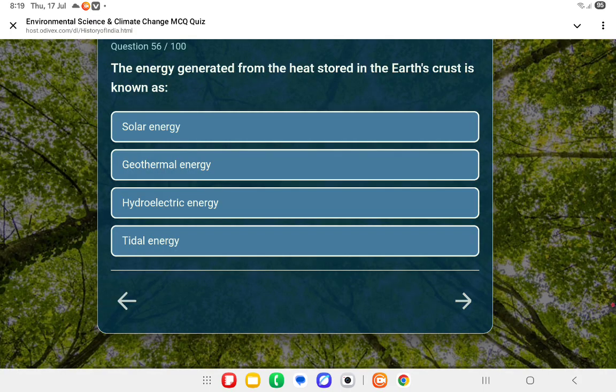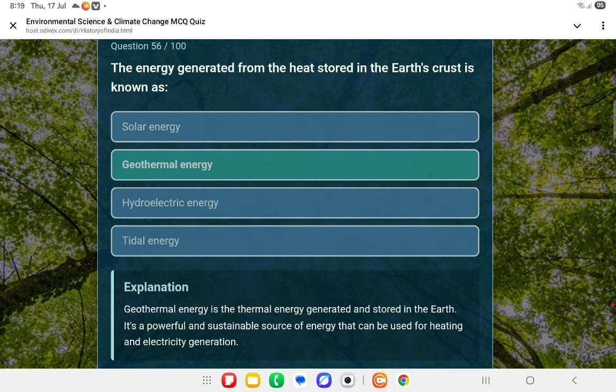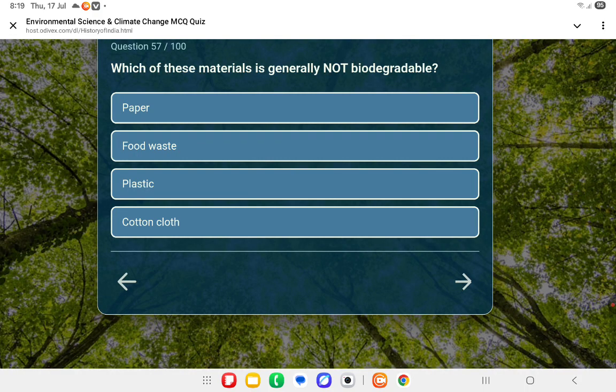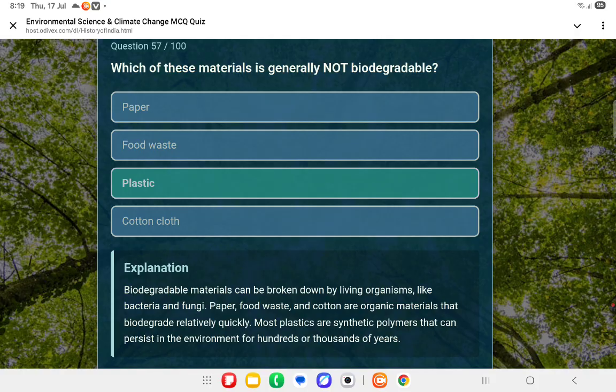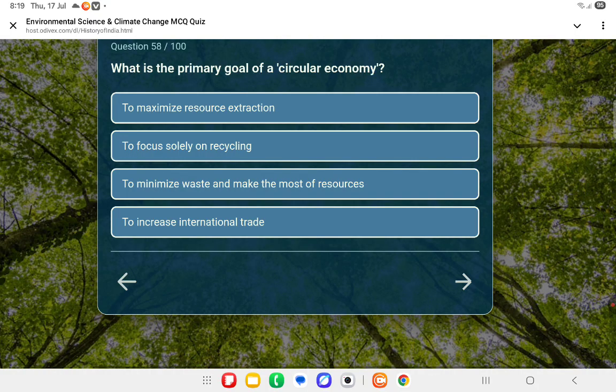Next question. The energy generated from the heat stored in the earth's crust is known as geothermal energy. Next question. Which of these materials is generally not biodegradable? That's plastic. Next question. What is the primary goal of a circular economy? That's the third one: to minimize waste and make the most of resources.